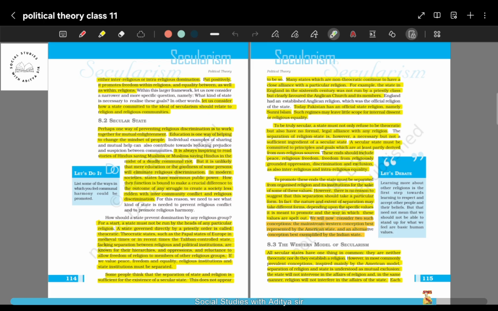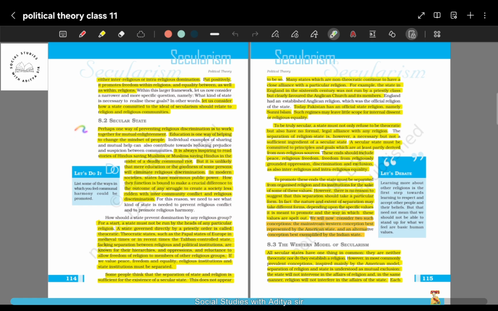On similar lines, freedom from religiously grounded oppression means that religions should not oppress other religions, or oppress people within that particular religion due to some differences. There should not be any kind of discrimination and exclusion, whether inter-religious or intra-religious.